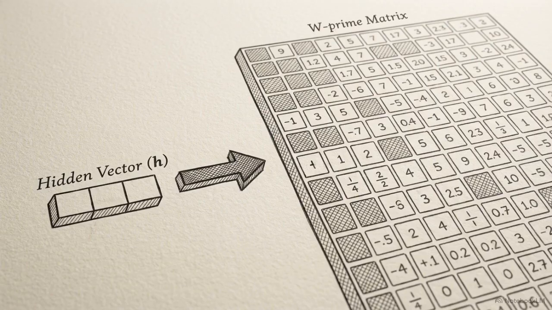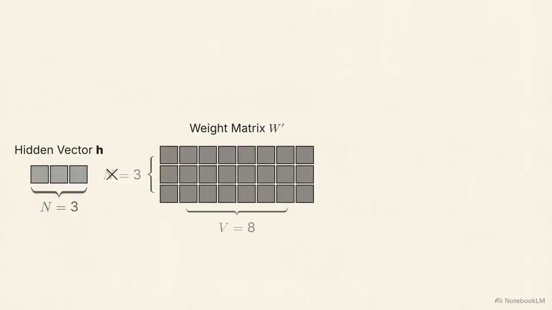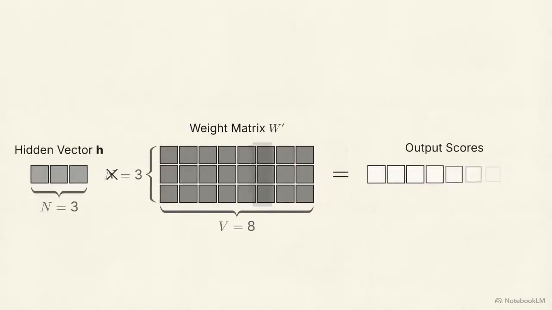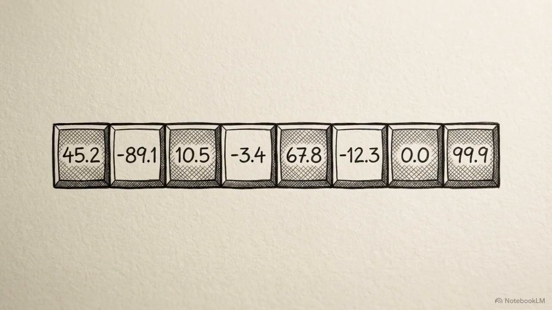To evaluate its prediction, the model pushes the averaged hidden vector into a second weight matrix, W'. This matrix is sized N by V, projecting the data back out to the full vocabulary size. Multiplying the hidden vector by W' produces a dense vector of raw, unnormalized scores.